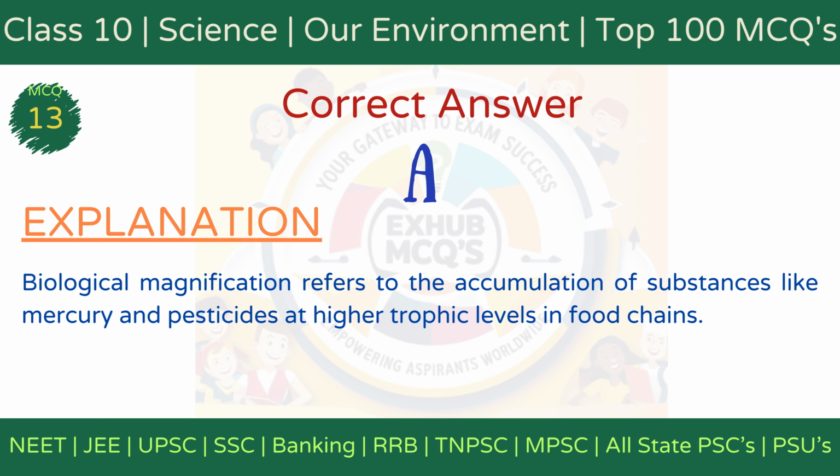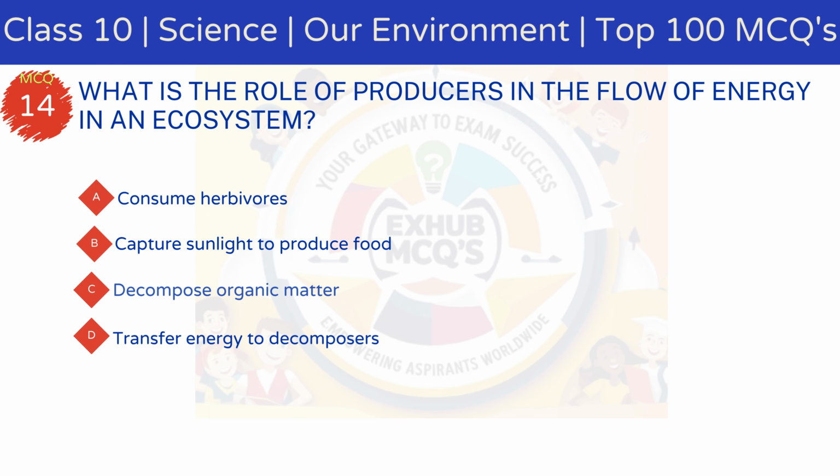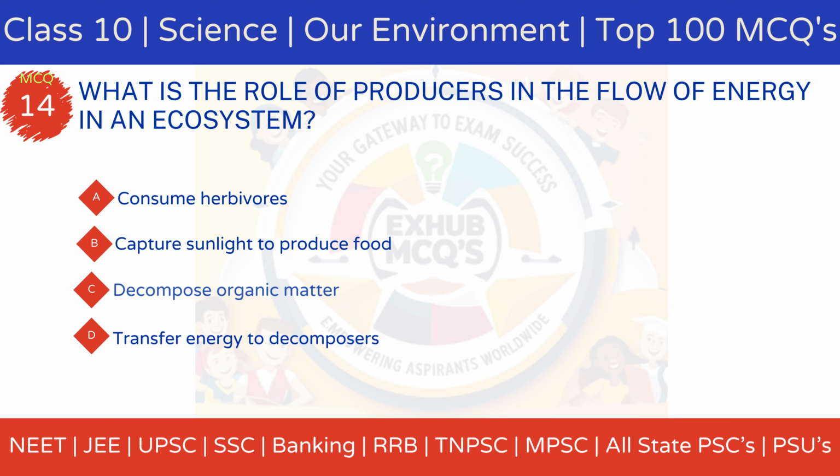Explanation. Biological magnification refers to the accumulation of harmful chemicals like mercury or pesticides at higher trophic levels in a food chain, affecting organisms like fish and humans. MCQ 14. What is the role of producers in the flow of energy in an ecosystem? Option A, consume herbivores. Option B, capture sunlight to produce food. Option C, decompose organic matter. Option D, transfer energy to decomposers.